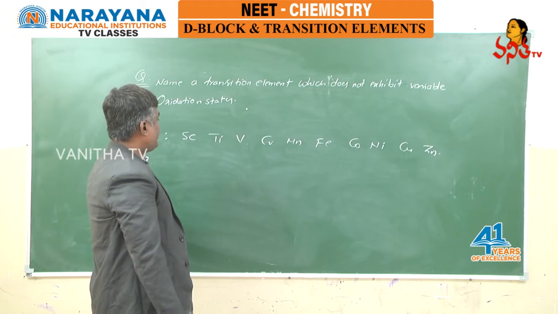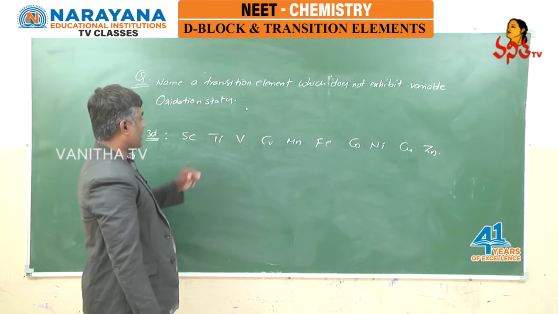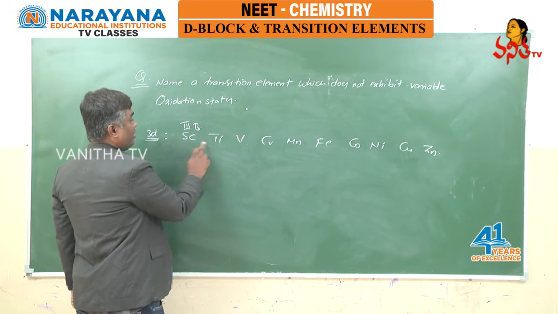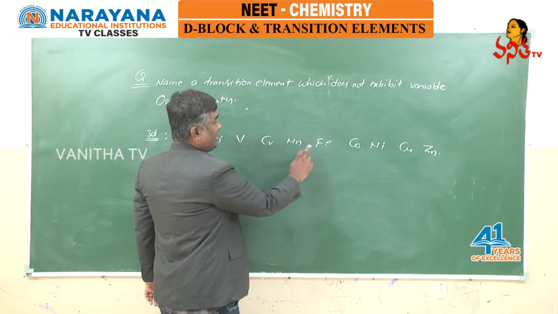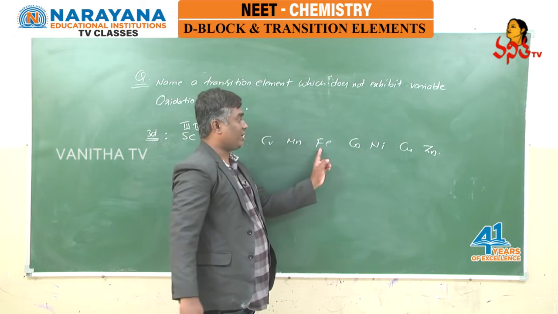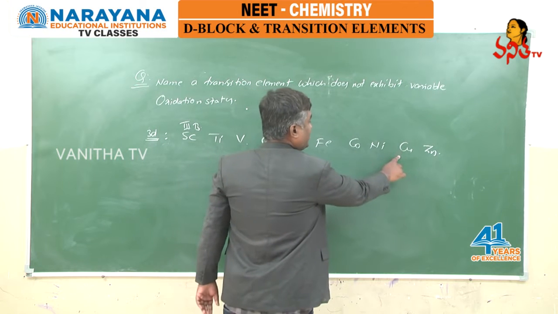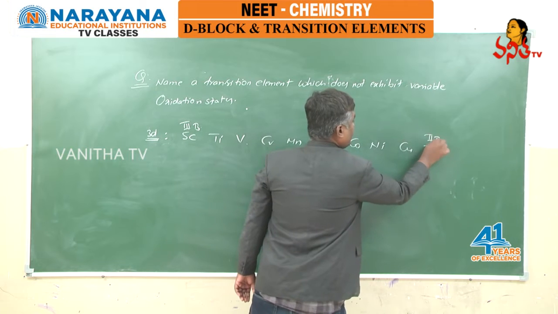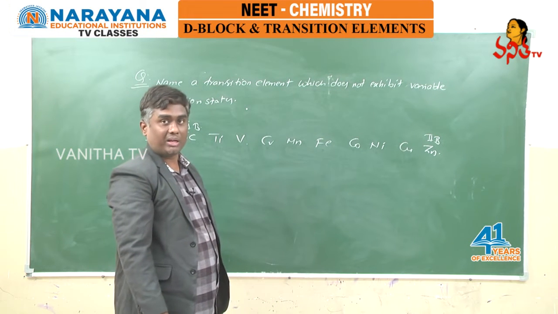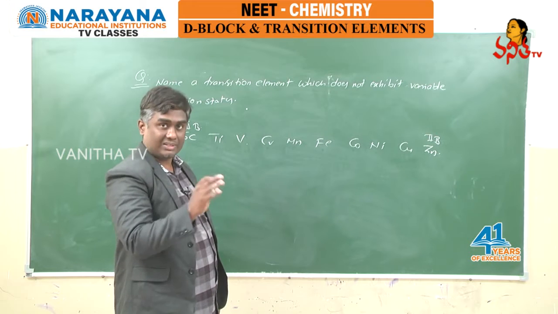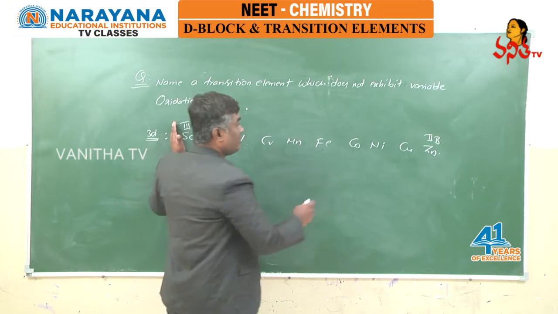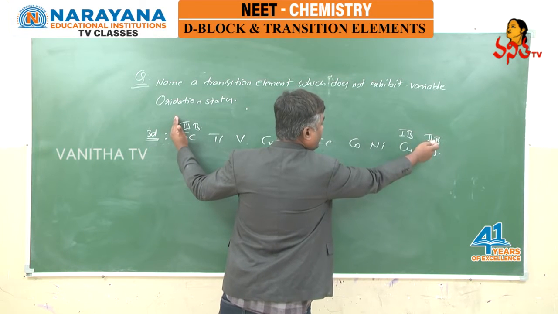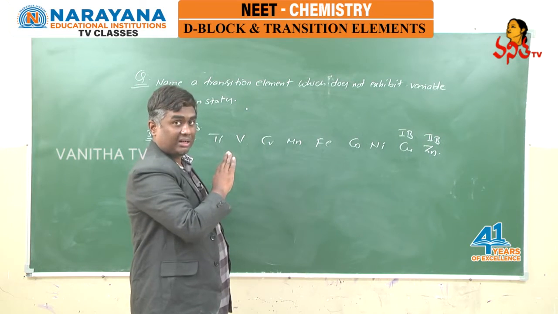Previously we discussed that scandium to zinc are third B, fourth B, fifth B, sixth B, seventh B, eighth B, eighth B, eighth B, because eighth B occupies 3 vertical columns. Then first B and second B. From third B group to second B group, all these elements are D block elements, but they are not all transition elements. Only from third B group to first B group are they transition elements. Second B group elements are D block, but they are not transition elements.